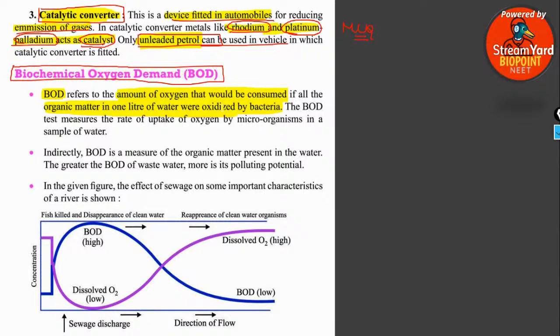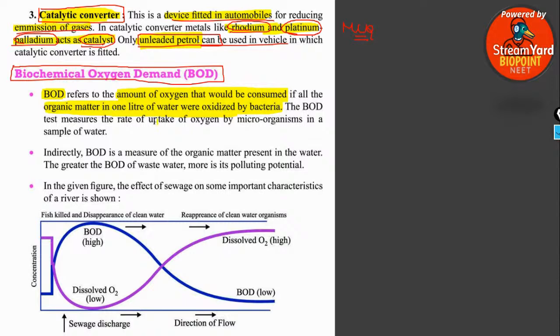Bacteria have to break it down, so for that they need oxygen. Thus the amount of oxygen used by microbes for consuming organic matter present in 1 liter of water is known as BOD.